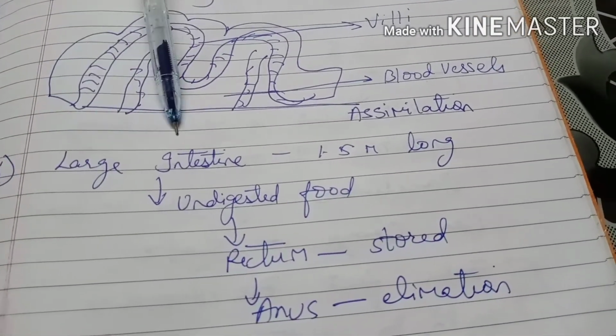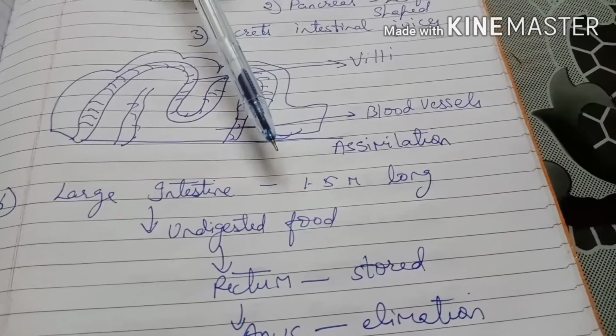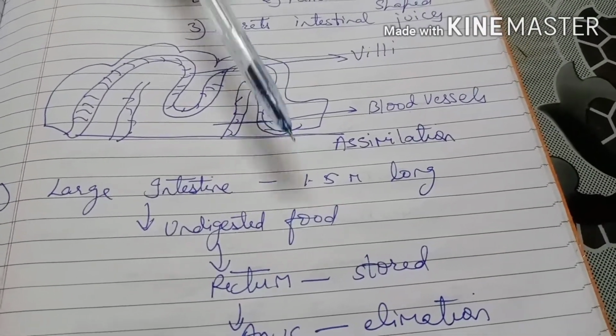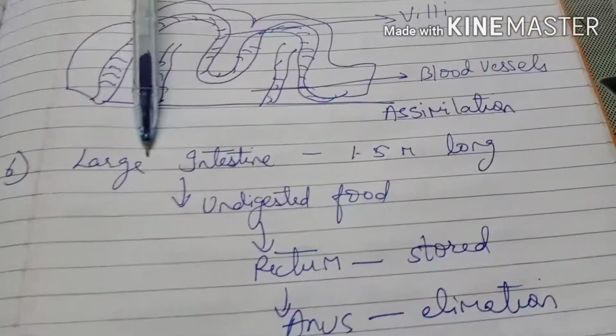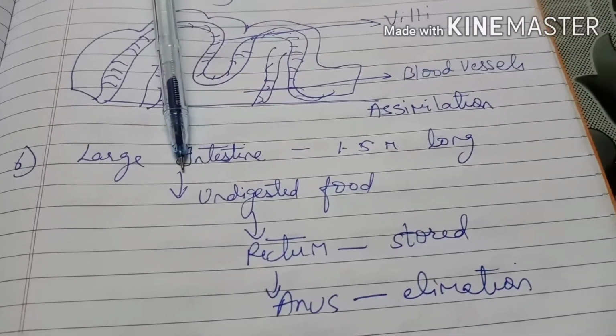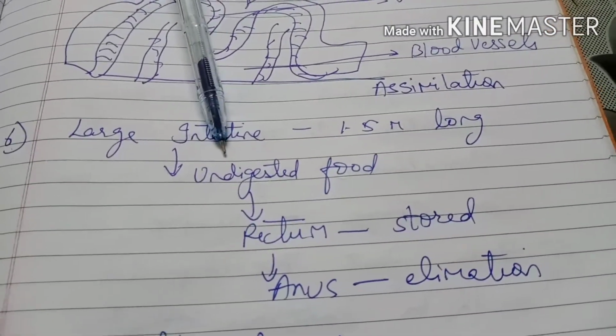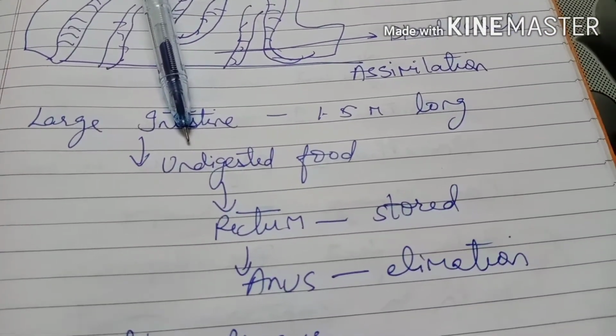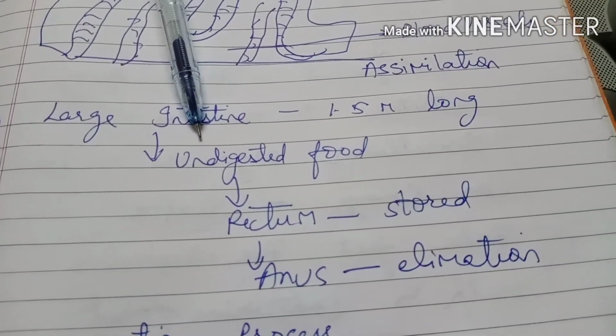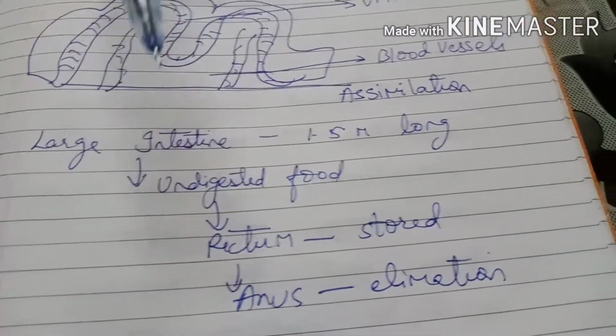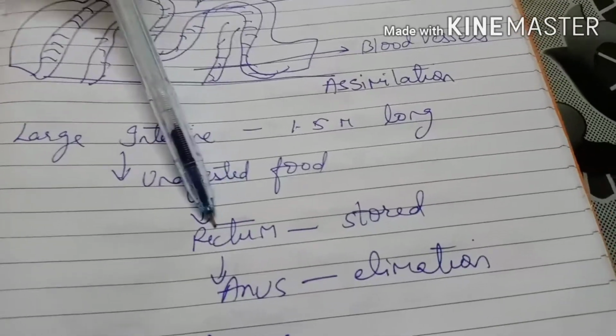Then comes the large intestine. Large intestine is 1.5 meter long. It is shorter than the small intestine. The undigested food enters the large intestine, and here the excess of water and some minerals are absorbed from the undigested food, and the leftover food is sent to the rectum.